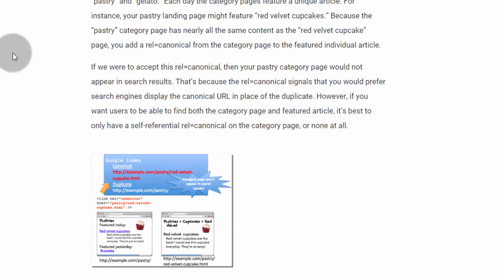For instance, if you want your category to be redirected to those featured articles in the eyes of Google, and if you add a canonical tag for those categories, then you should know that those categories will never appear in Google search results. That's why you should not add a canonical tag to a category altogether.